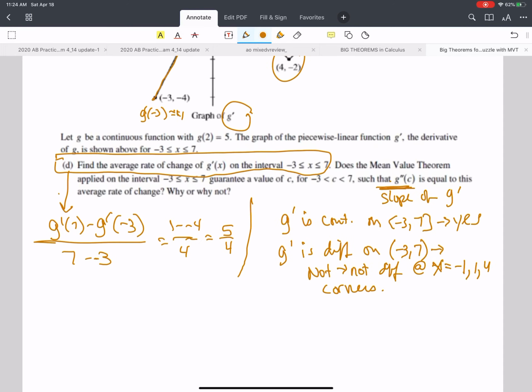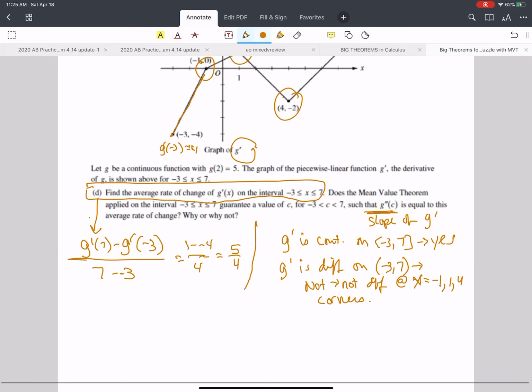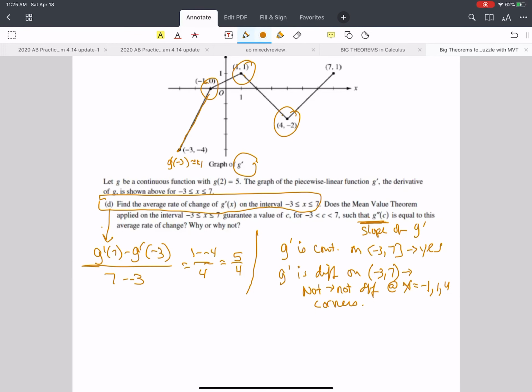If you have time and you want to be all crazy about it, you can say because the limit as x approaches, we'll just call it x1, of G double prime, the slope of that, does not exist at those x1 values.